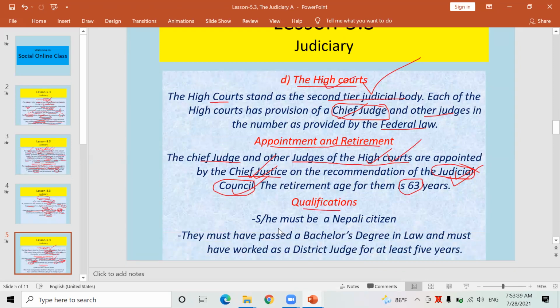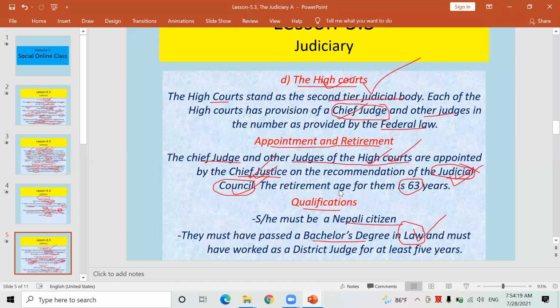Regarding qualification, look here. He or she must be a Nepali citizen. This is the common qualification. Indian, Chinese cannot be the lawyer, judge, or chief judge of Nepal. They cannot work as government officials in Nepal. They must have passed a bachelor's degree. Bachelor's degree in which subject? In law, not in English, not in sociology, not in science. Who has studied and completed a bachelor degree by studying law, that person is an eligible person to be chief judge and judges of the different High Courts of Nepal.